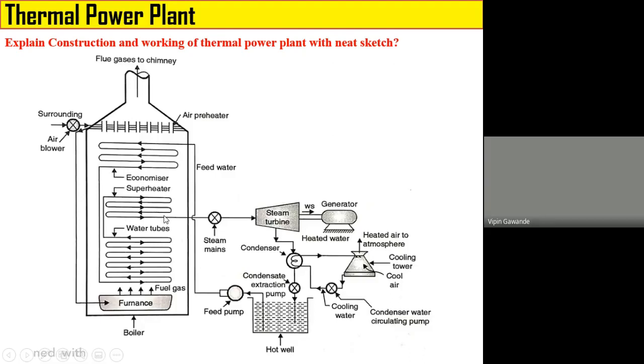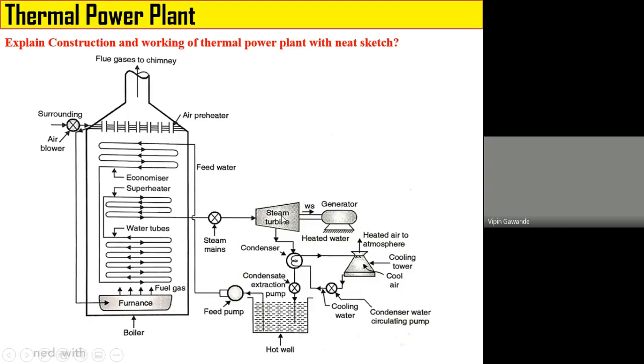Okay, so feed water comes into the economizer, its temperature increases. So the function of the economizer is to what? To increase the temperature of feed water. Then that water is converted into wet steam. Wet steam enters into the superheater tubes, and after absorbing the heat from the flue gases, the wet steam is converted into superheated steam. Superheated steam enters into the steam turbine. It rotates the blades of the steam turbine. Mechanical energy is generated. Mechanical energy is converted into electrical energy in the generator.